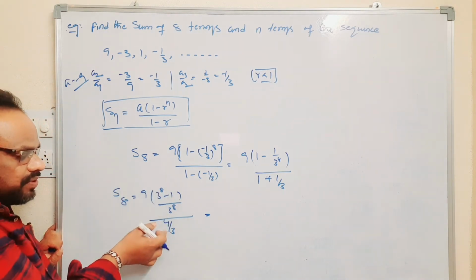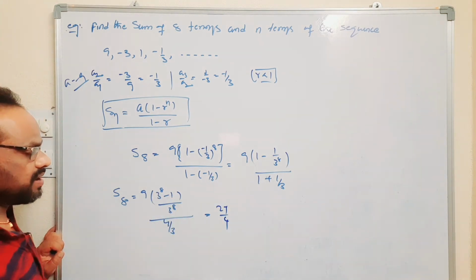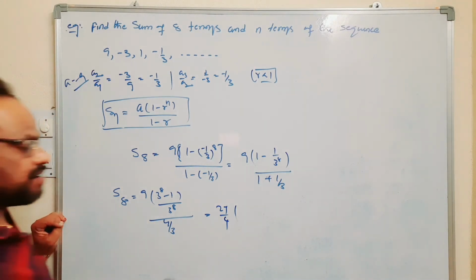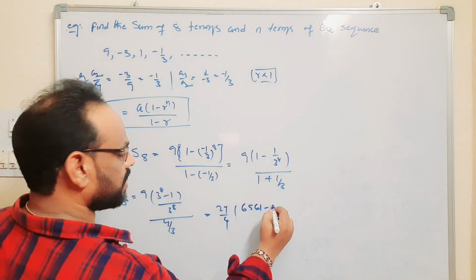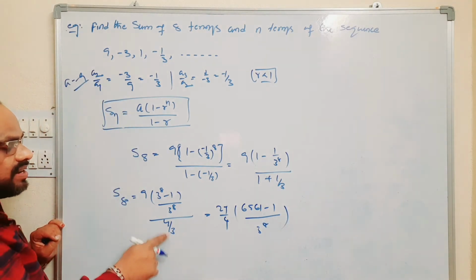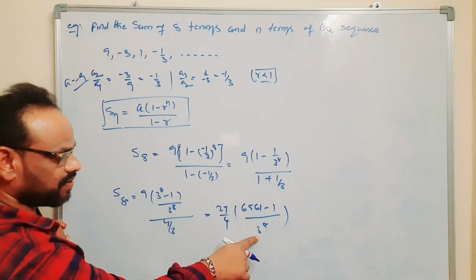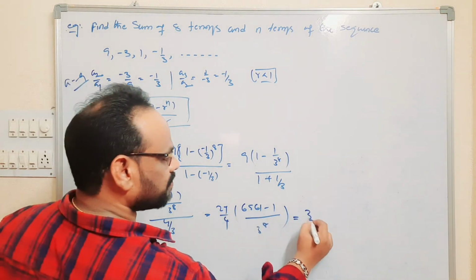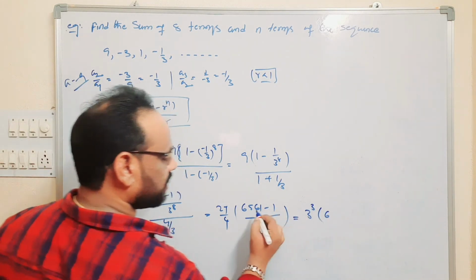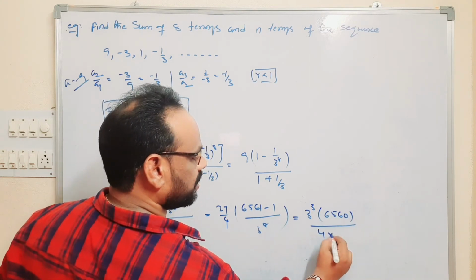If you take the transpose and multiply here, 3 nines are 27 by 4. 27 by 4 into (3 power 8 minus 1) by 3 power 8, where 3 power 8 means 6561. 27 is nothing but 3 cube. So it is 3 cube into (6561 minus 1), that is 6560, by 4 into 3 power 8.